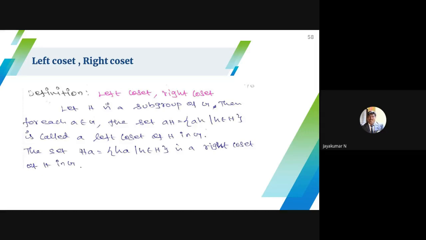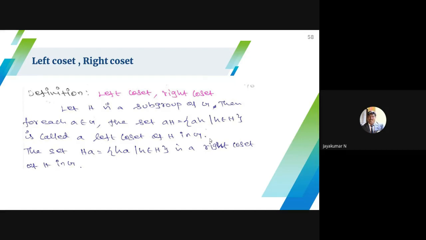So next is the left quotient and right quotient. You already studied this in your DM, so we will just go through it. What do you mean by left? From my research point of view, the quotient plays a vital role. Let H be a subgroup of G. Then for each element a in G, the set aH, where h belongs to H, is called the left quotient of H. Simply, G is a group and H is a subgroup.